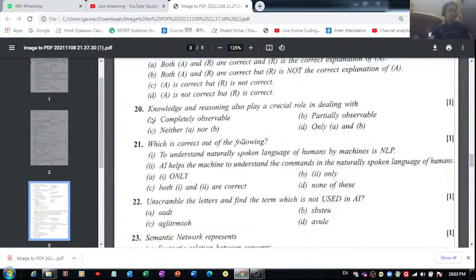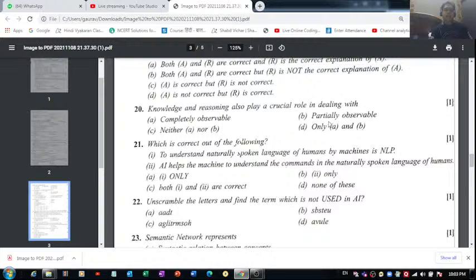Okay, coming to this question number 20. It says knowledge and reasoning also play a crucial role in dealing with. Part A, option A, is completely observable, partially observable, neither A nor B, only A and B. Okay, knowledge and reasoning also play a crucial role in dealing with.